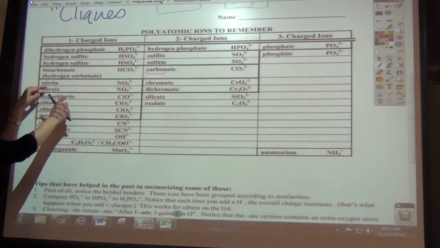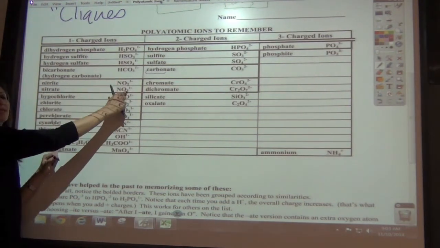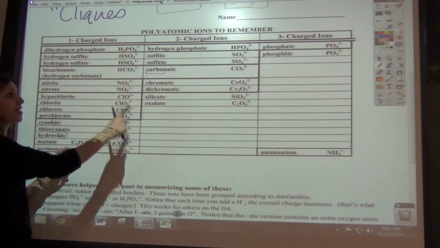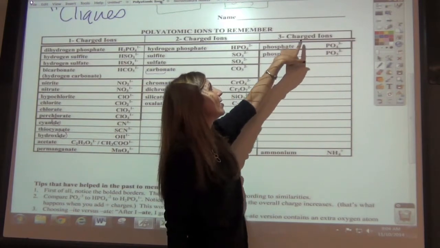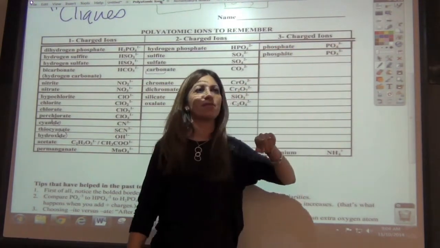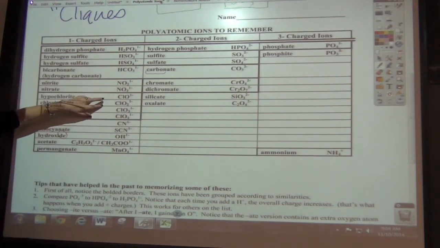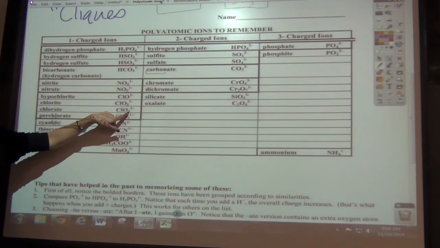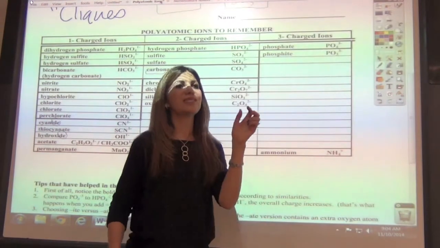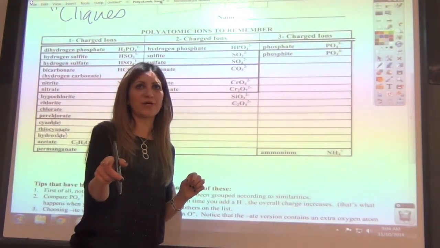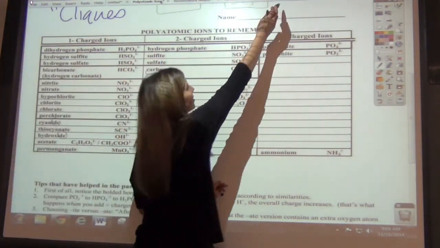So if you look, there's nitrite and nitrate. Nitrite is NO2. After you ate, it gains an oxygen, okay? So now it's got 3 oxygens. Phosphite and phosphate. Phosphite has 3. "Ate," after I ate, I gained an oxygen, then that one has 4, okay? So it can be 2 to 3 or 3 to 4. Same thing here on chlorite and chlorate, 2 to 3, okay? So the "ate" version always has 1 more oxygen than the "ite" version. So if you see that it ends in "ate" or "ite," it's not on the periodic table. Now you're looking at the polyatomic ion sheet. Right, so let's go back.